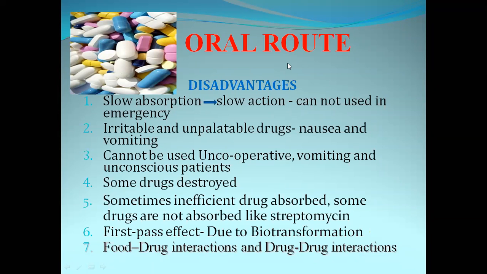So it requires some time. Once it reaches the intestine, the drug also has to get absorbed. So slow absorption causes slow action. Once the drug is taken, it will not show action immediately; it requires some time.